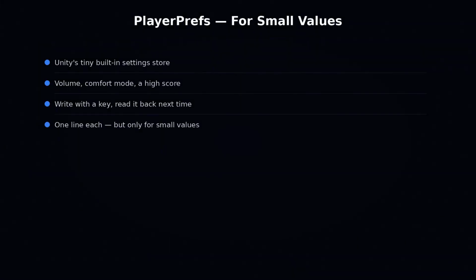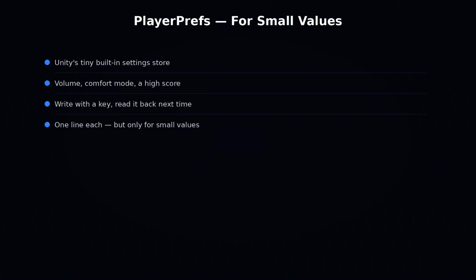For small, simple values, Unity gives you PlayerPrefs. It is a tiny built-in store for single settings. A volume level. A chosen comfort mode. A high score. You write a value with a key, like comfort equals teleport, and read it back next time. It is perfect for a handful of simple settings, and it takes one line of code each.